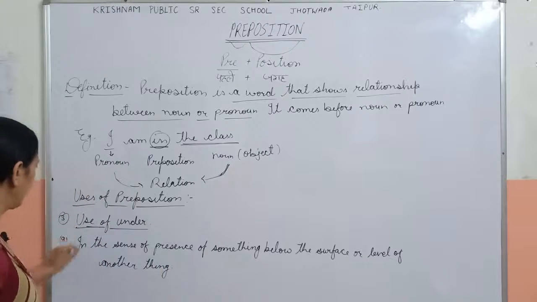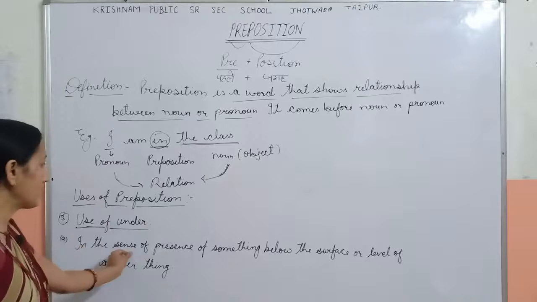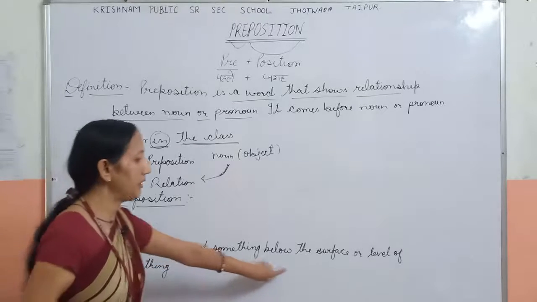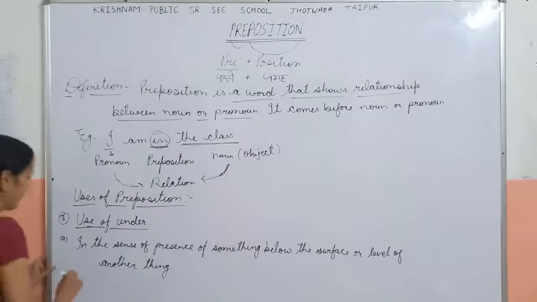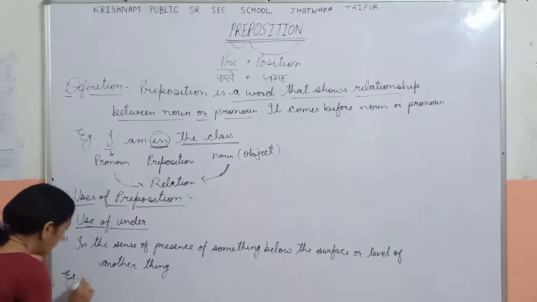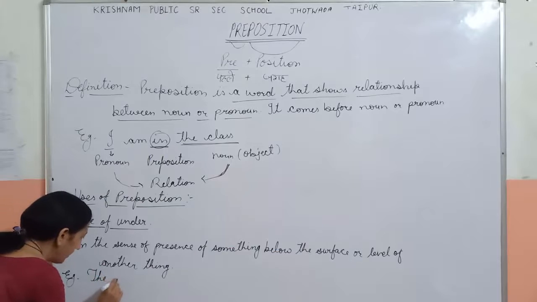We use under in the sense of presence of something below the surface or level of another thing. Okay? Now example,